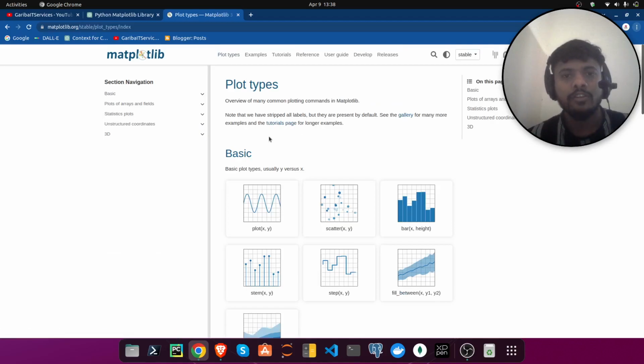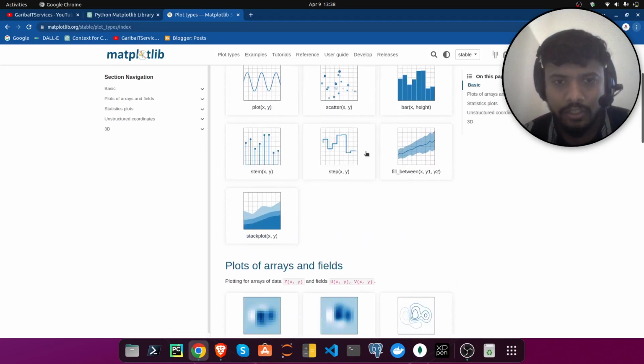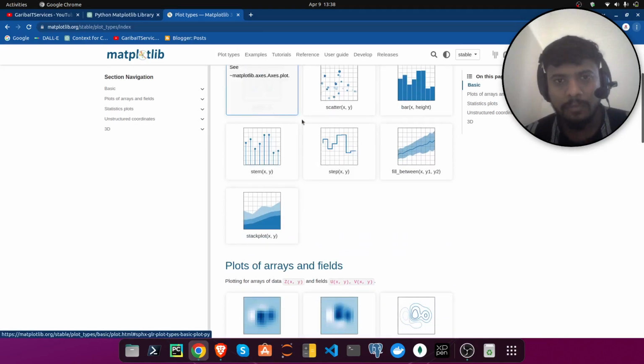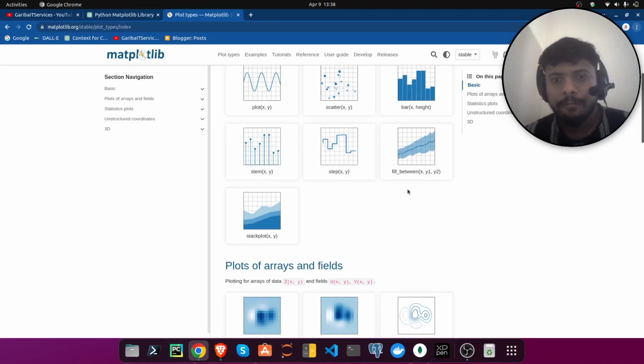Here you will see four or five kinds of plots: basic plots, plots of arrays and fields, stats plots, unstructured coordinate plots, and 3D plots. In basic plots, friends, you will get the xy plot, scatter plot, bar plot, stem plot, step plot, fill_between plot, and stack plot.